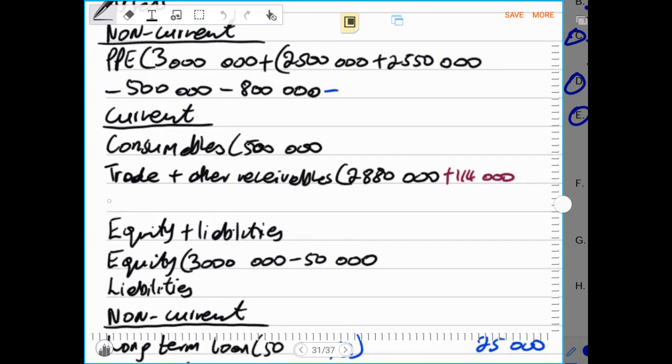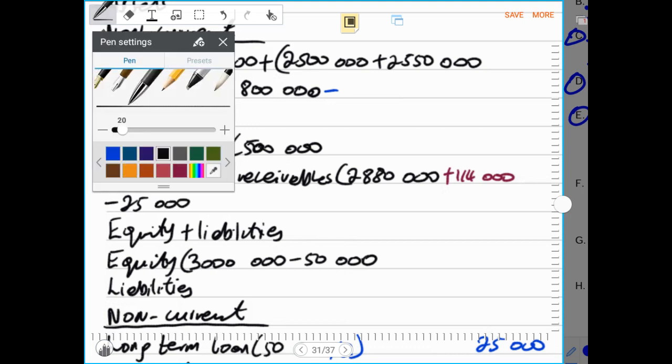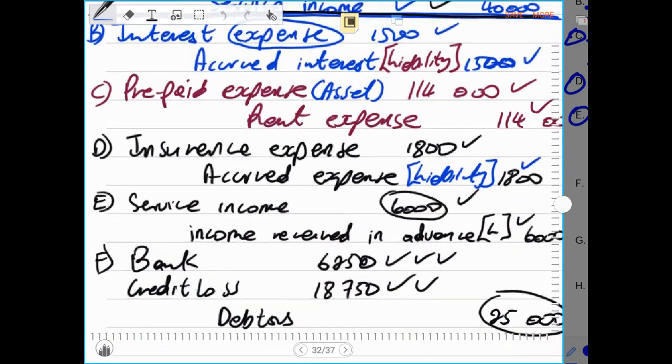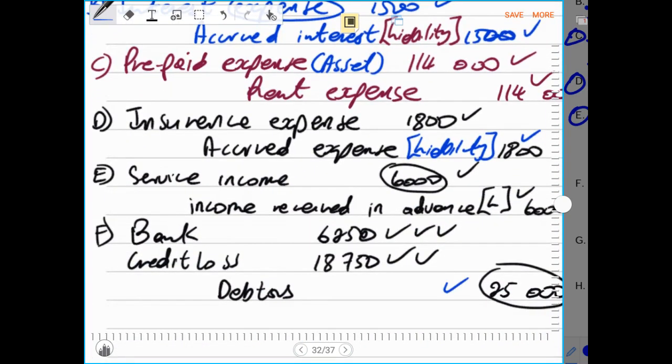Then we say less 25,000 rands. Remember, if you wanted, you could have recorded it as 6,250 plus 18,750. However, at the end, it gives us the total of 25,000 rands that our debtors will decrease by. And we have recorded these entries, both the debit and the credit side.